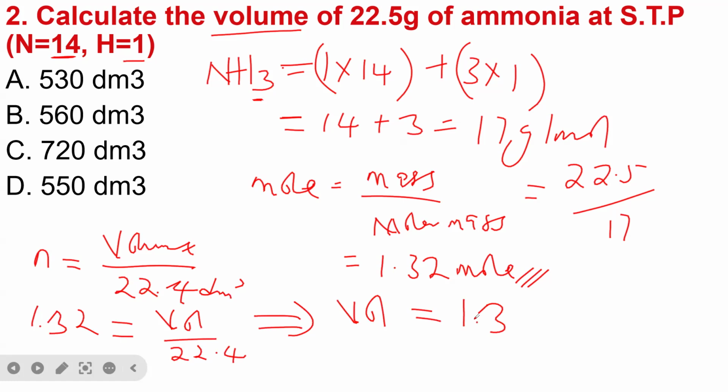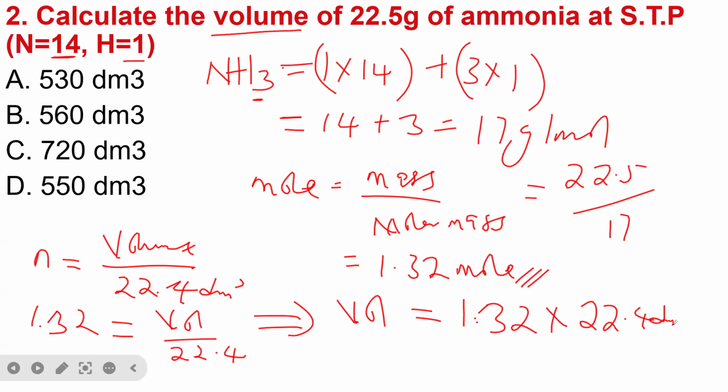We have now 1.32 times 22.4 dm cube. So we now press our calculator by saying 1.32 times 22.4.